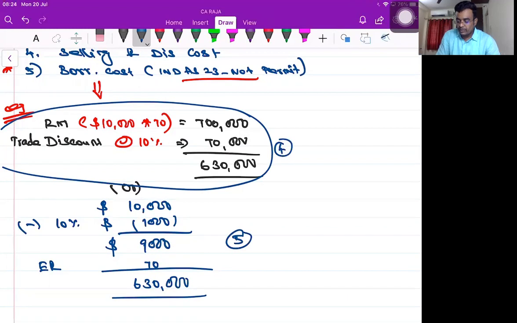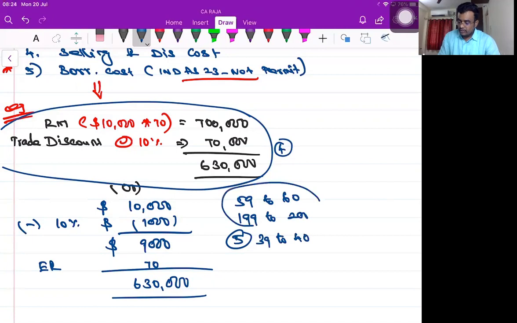You know the difference between 59 and 60. You know the difference between 199 and 200. You know the difference between 39 and 40. Everywhere, 1 mark only. Yes or no? Yes, sir. Please understand the terminology called trade discount.